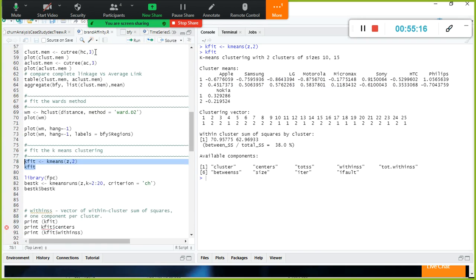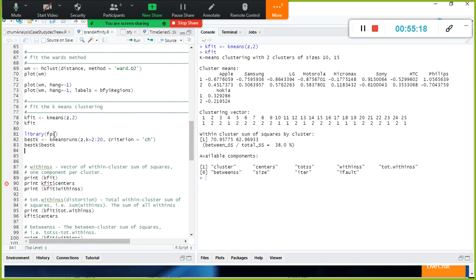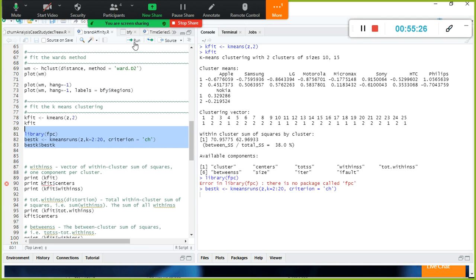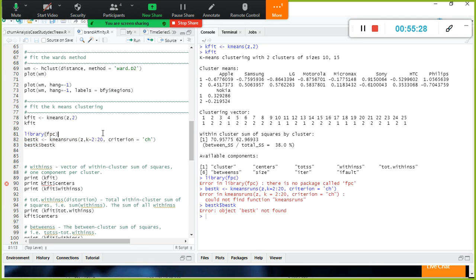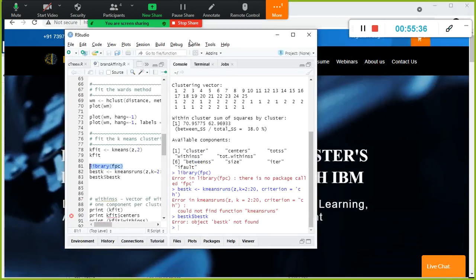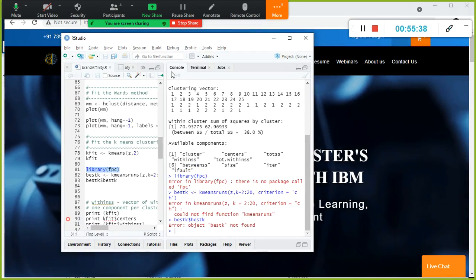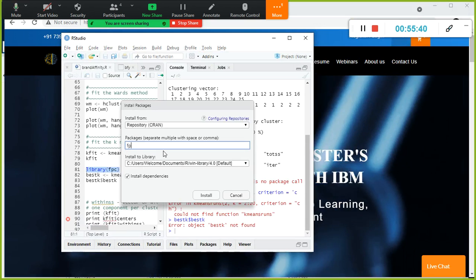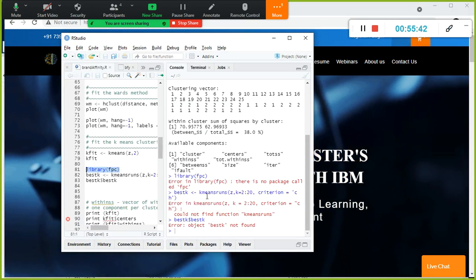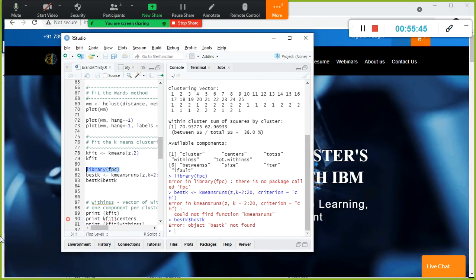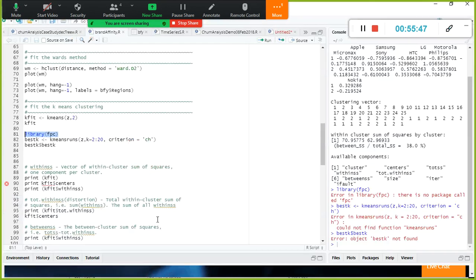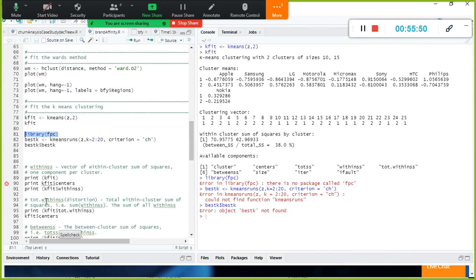The next one is, I am going to use a ready-made package, FPC, and K means runs. It tells me what is the optimal value for the cluster. Package called FPC. So if you run into any error like this, go to Tools and click Install Packages, and here FPC, I don't know if FPC is available. Those days, many packages, they made it obsolete.